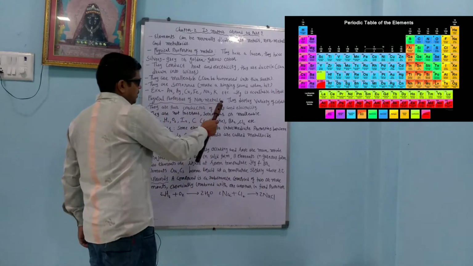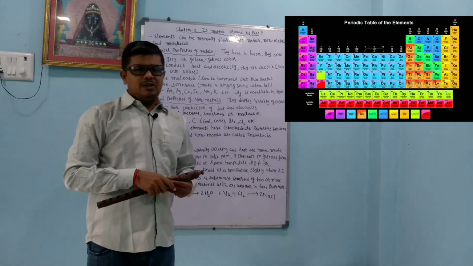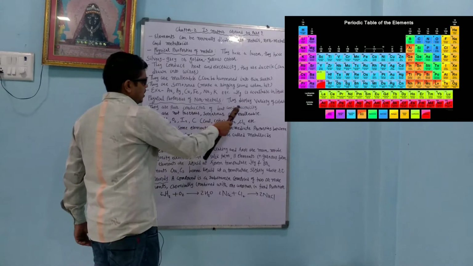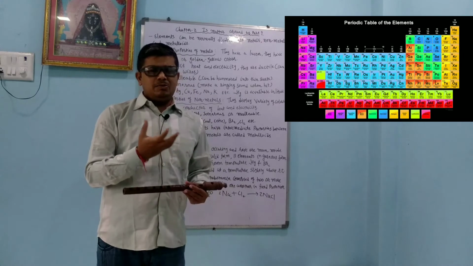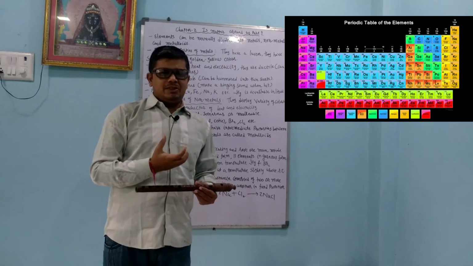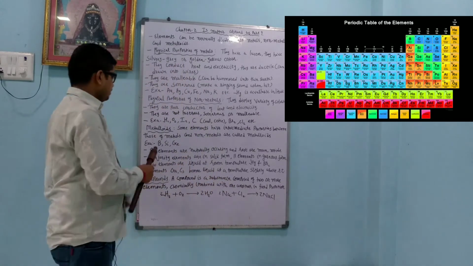Physical property of non-metals: they display a variety of colors. Okay, so many different colors are there. They are poor conductors of heat and electricity because free electrons are absent. Graphite is the exception. Graphite is made up of carbon, yet it can pass electric current.